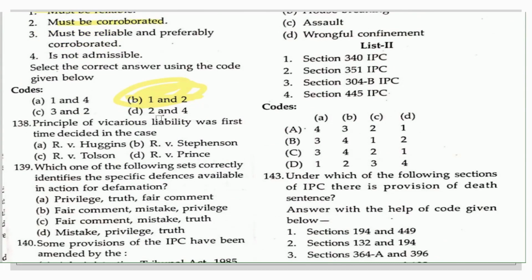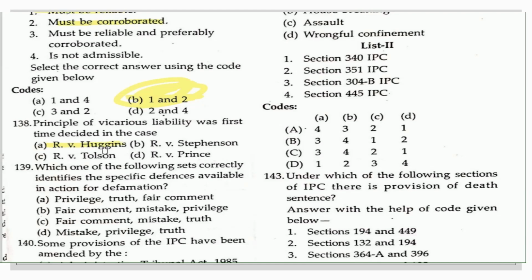The principle of vicarious liability was first decided in which case? The options given here are R versus Huggins, R versus Stephenson, R versus Tolson, R versus Prince, and the right answer is R versus Huggins. So this is the right answer here. Come to the next question.